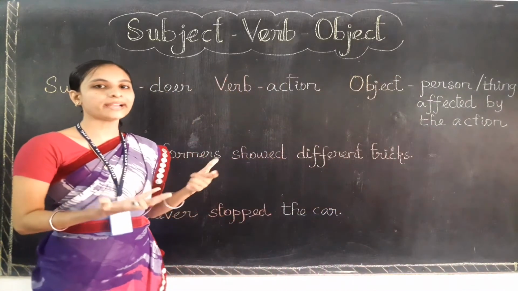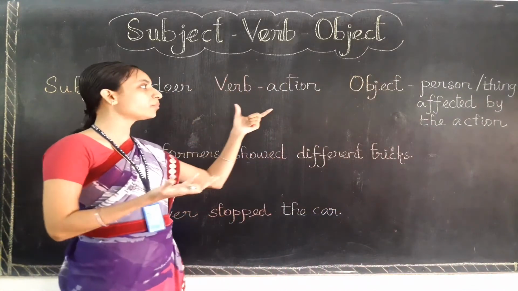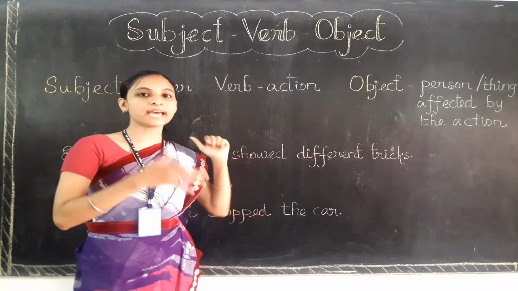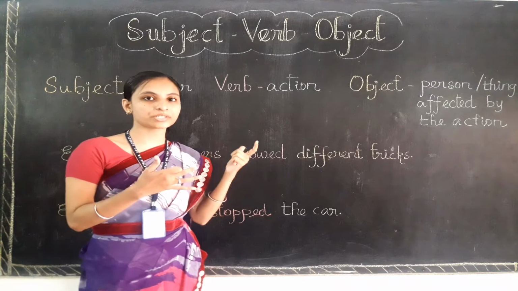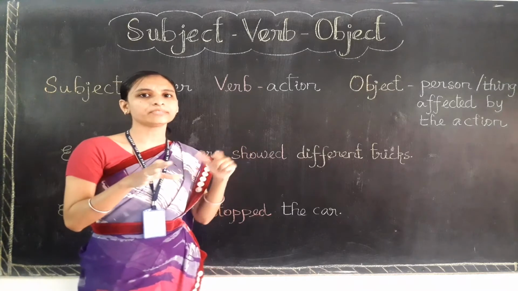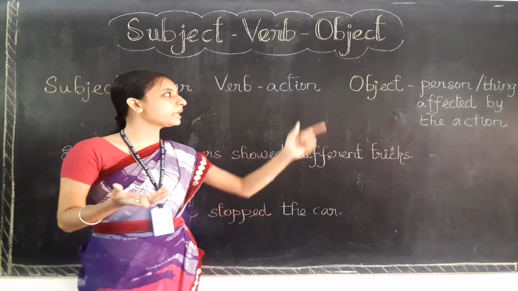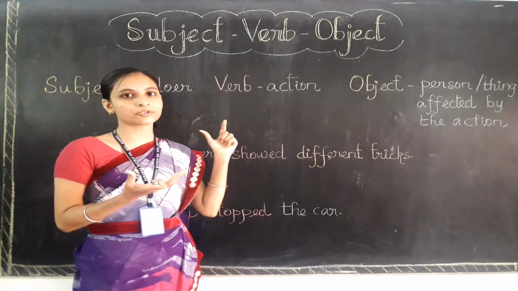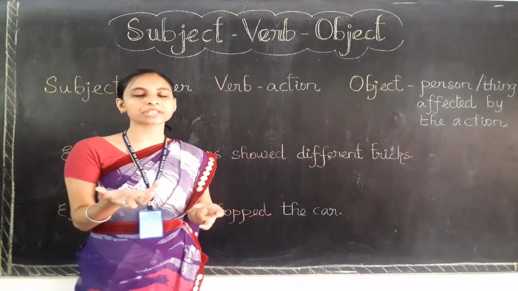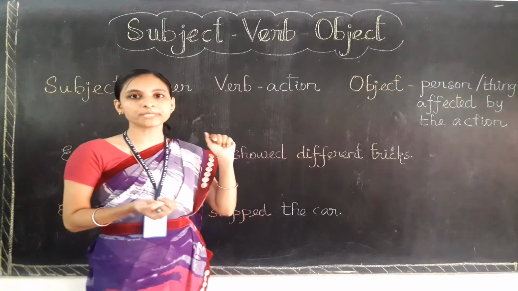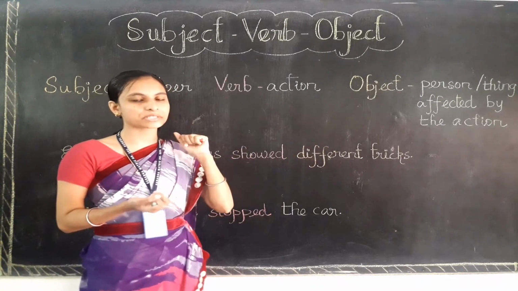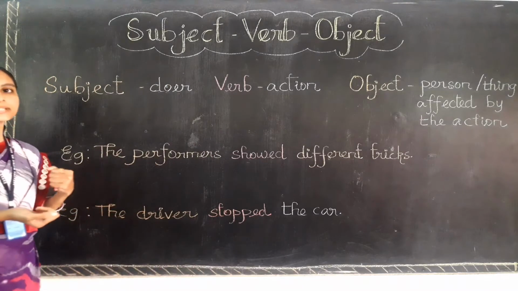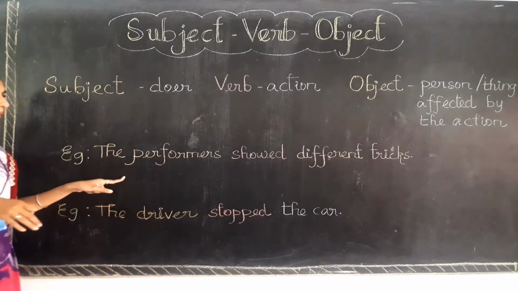It also helps us learn what was happening with the action. The object completes the verb meaning also. When I am talking about any action, with the help of the object it completes the action. For example, see here I have written two examples. Let's learn them one by one.